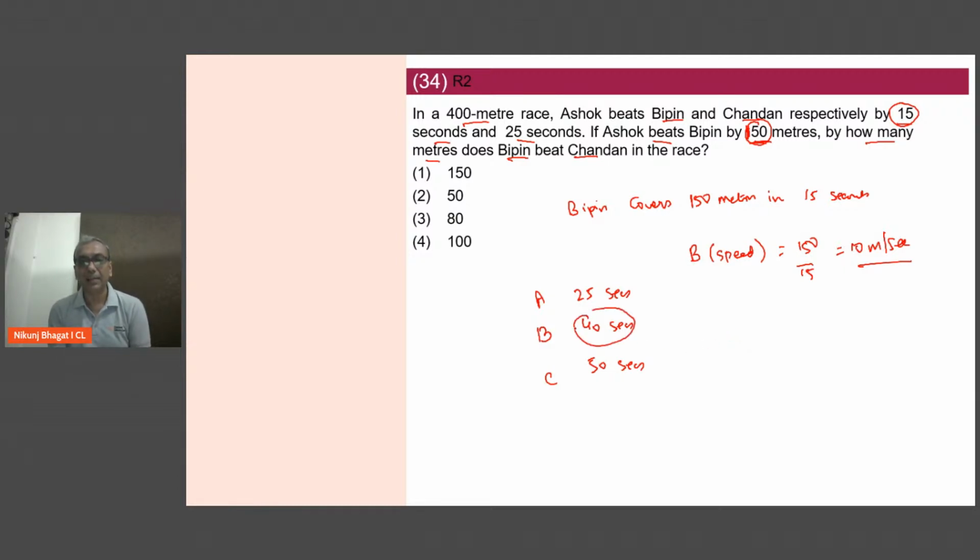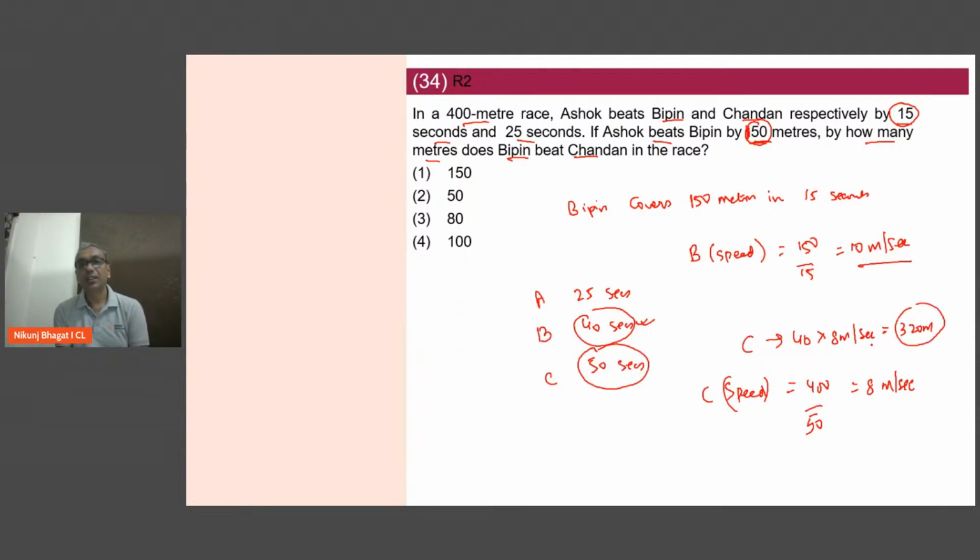तो 40 सेकंड में चंदन would have covered, in 40 seconds. चंदन का स्पीड is 8 meters per second. अगर वो 50 सेकंड ले रहा है तो चंदन का स्पीड is 400 by 50. That's 8 meters per second. So Chandan would have covered in 40 seconds 320 meters, which means Bipin would beat Chandan by 80 meters.